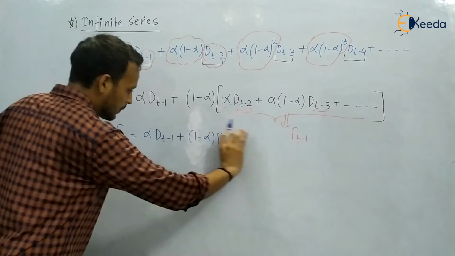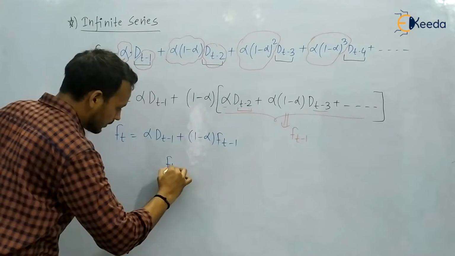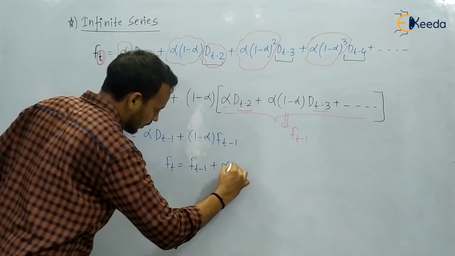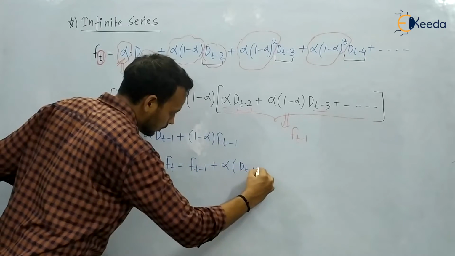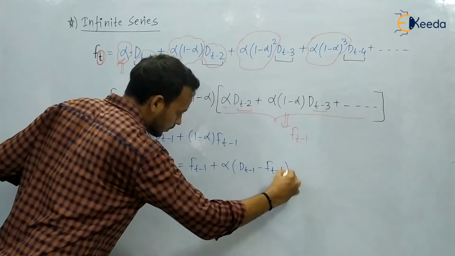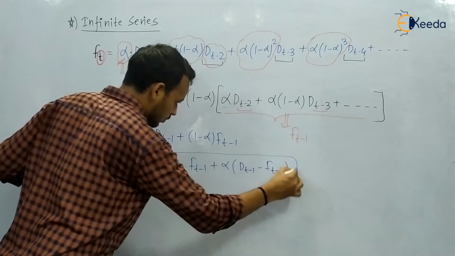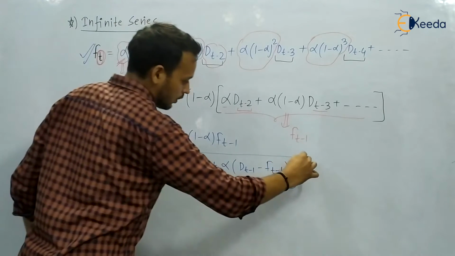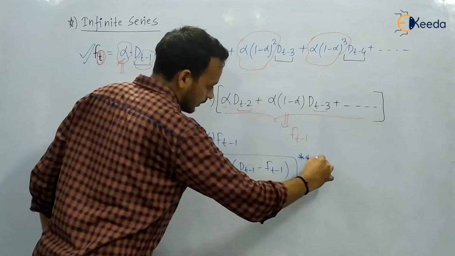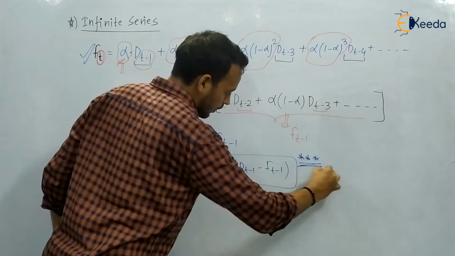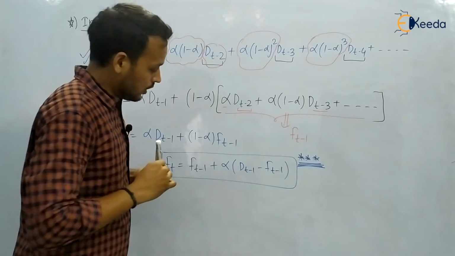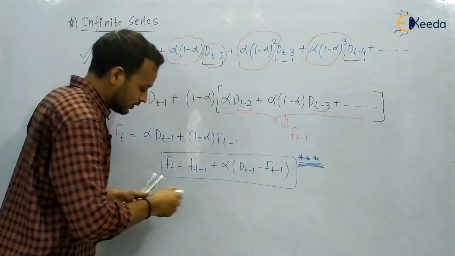When you expand this, you will find ft equals ft minus 1 plus alpha into dt minus 1 minus ft minus 1. This is the formula and it came from the infinite series, and it is very important. I am making it a 3-star formula, so you have to remember it. And what is alpha?